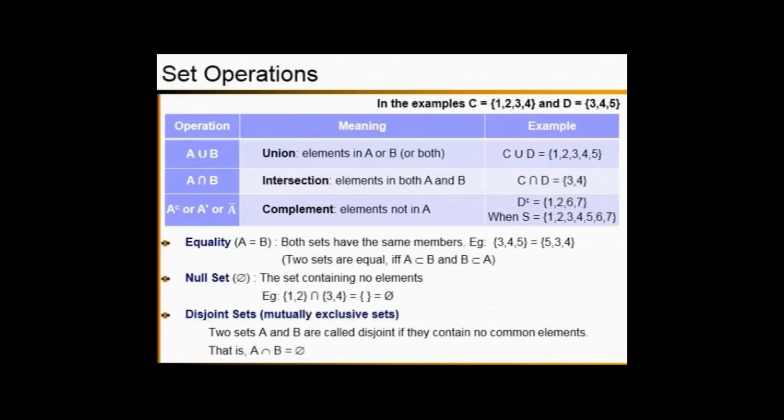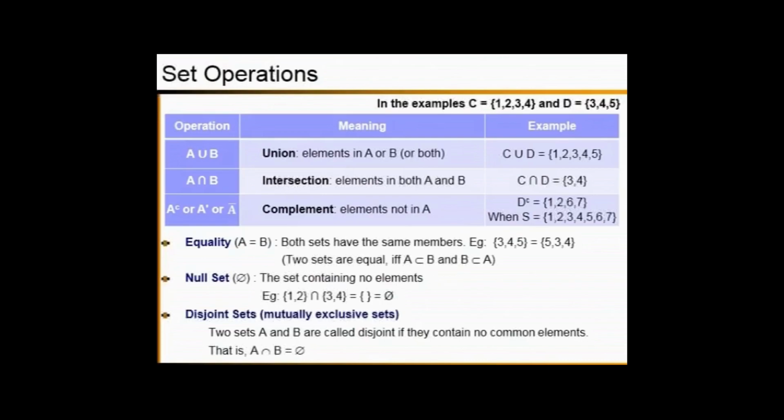So the next one is the intersection. The intersection is given as A intersection B. The meaning of that is elements in both A and B. So let's consider the given example. It says C and D. In other words, C intersection D means elements common in C as well as D.